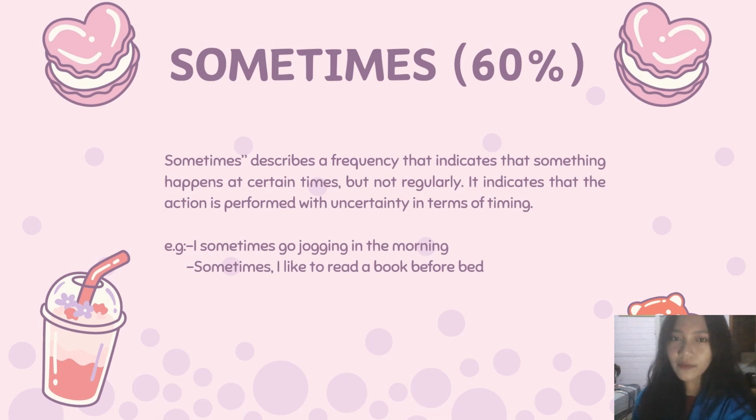Next is sometimes. Sometimes describes a frequency that indicates that something happens at certain times, but not regularly. It indicates that the action is performed with uncertainty in terms of timing. For example, I sometimes go jogging in the morning. And the second example is, sometimes I like to read a book before bed.